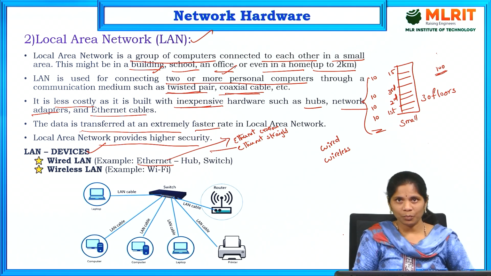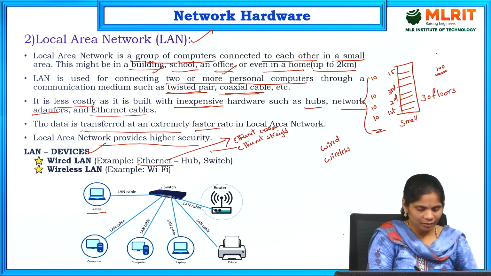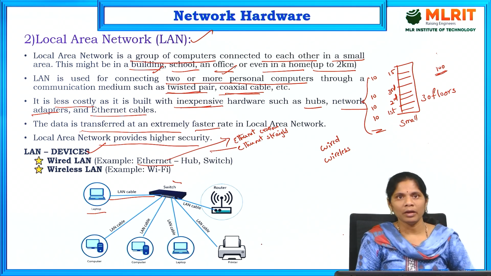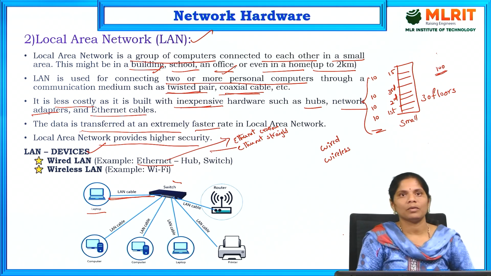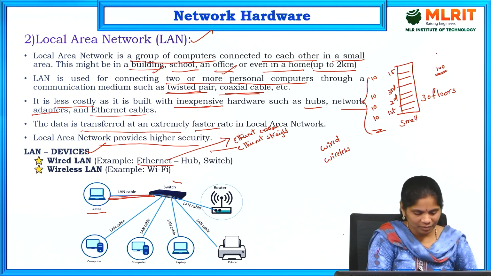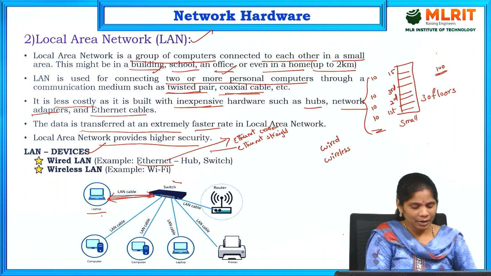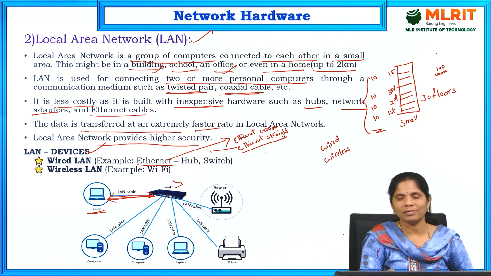Suppose between these two, see this picture here. This is the laptop and this is the switch. Here I am using the cable. This is the Ethernet cable. Here I am using Ethernet straight through cable. This cable is Ethernet straight through cable because I am connecting different devices. Here is laptop, here is switch. I am connecting different devices. That time we are using Ethernet straight through cable.